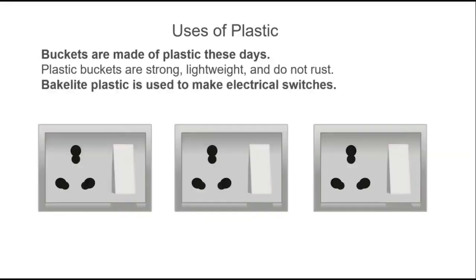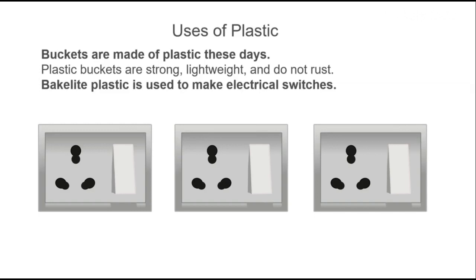Our switches are made up of plastic. The material by which these electrical switches are made is called bakelite. And why is this bakelite used? Because bakelite is a poor conductor of heat and even electricity. So what does it mean?